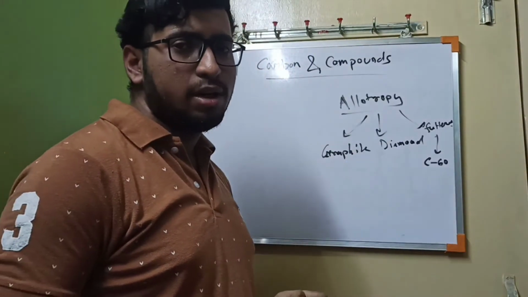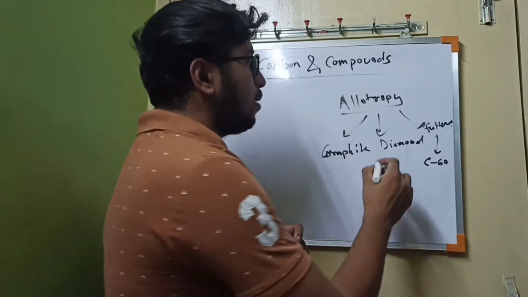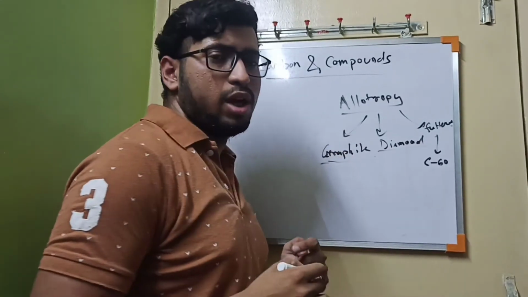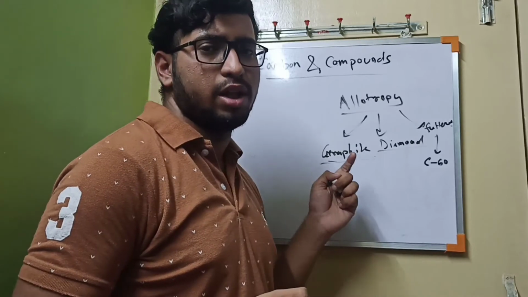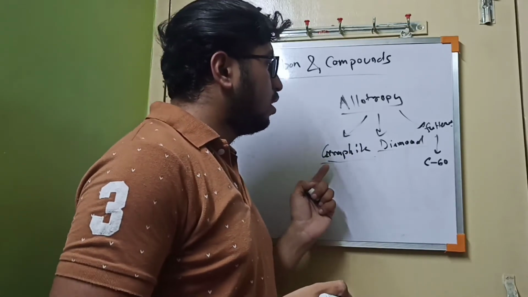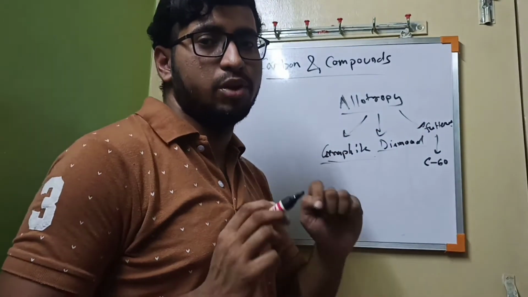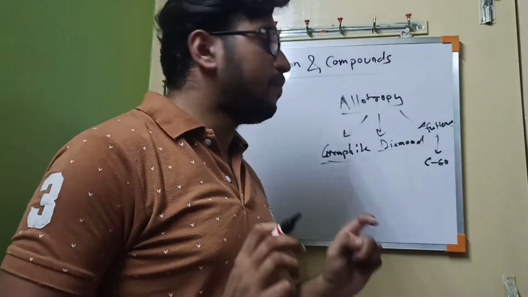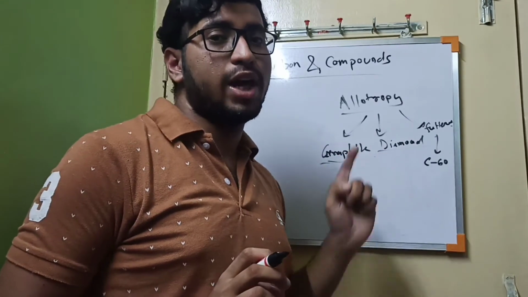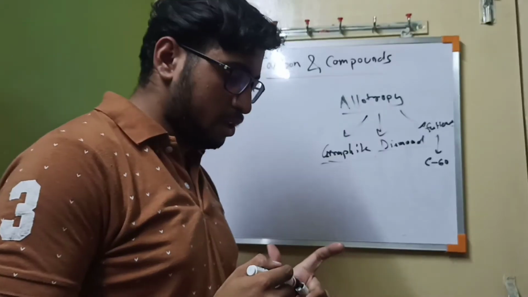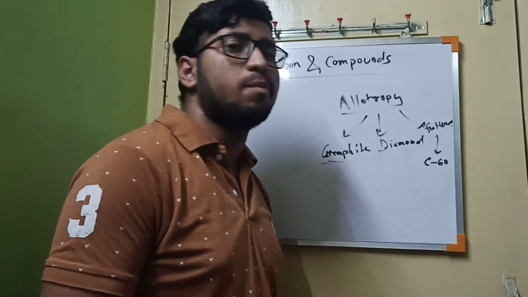Diamond is a hard material and graphite is a soft material. We have seen graphite being used in pencils, but there are versatile physical properties. Their physical properties differ in strength, but they are all made up of carbon. That's why their chemical properties are the same. So this is allotropy. That is another interesting property of carbon.